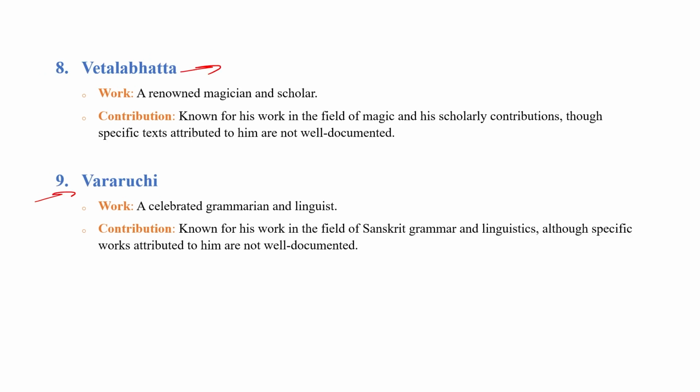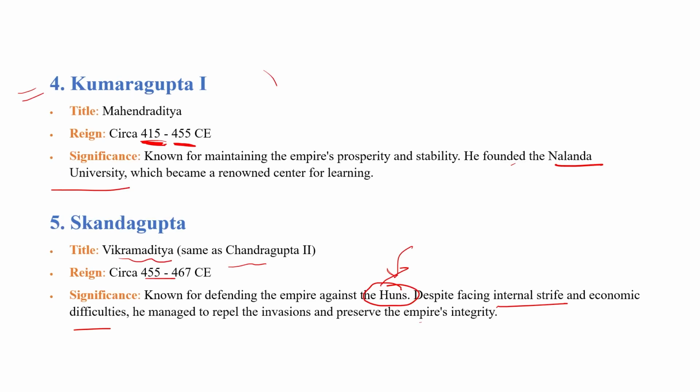Vetala Bhatta was the magician in the court of Chandragupta II, and he wrote a book, Mantra Shastra. Vararuchi was the Prakrit language scholar who wrote Prakrit Prakasha. So these were the 9 gems we discussed.